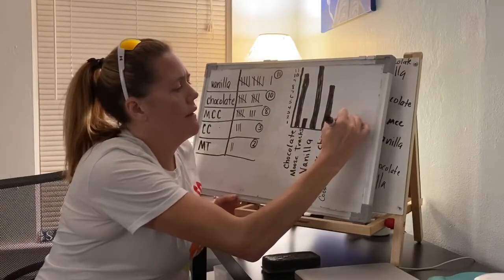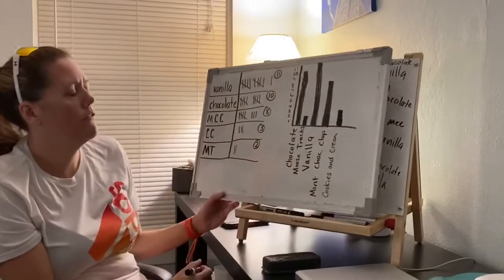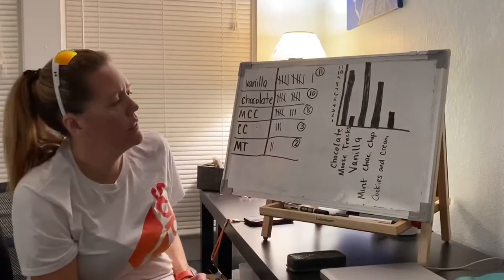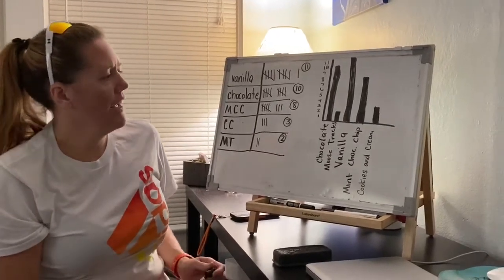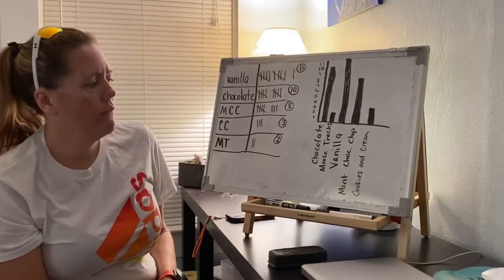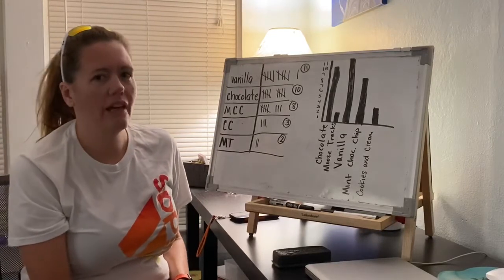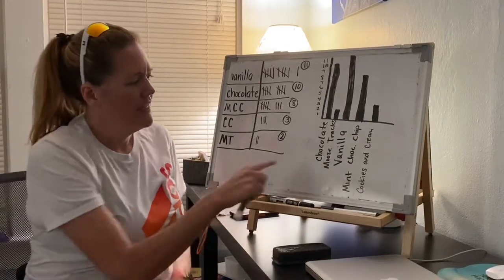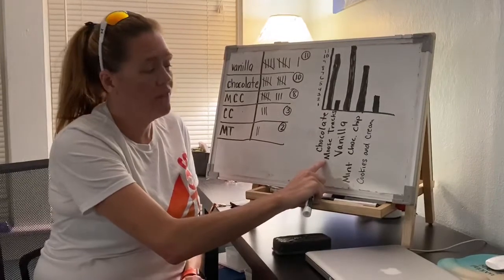And here is our graph. It's really easy when you just look at it to see which flavor has the most votes and which flavor has the least votes. So let's look at it for just a minute. If I ask you the question, how many kids voted for vanilla or Moose Tracks? It's kind of a weird question. Vanilla or Moose Tracks? Did these kids vote for vanilla or Moose Tracks? Mm-mm.